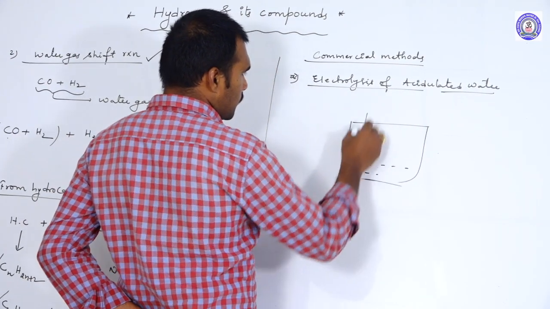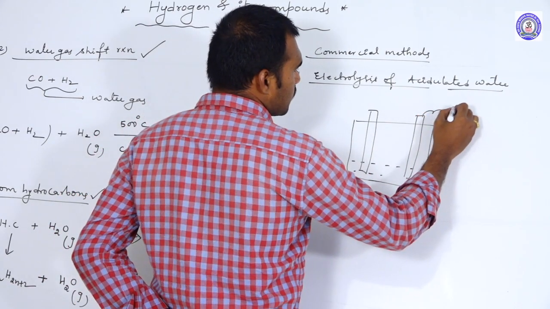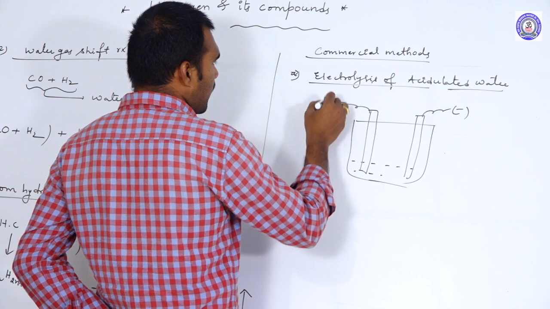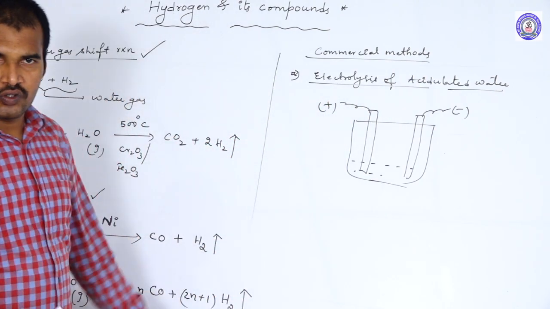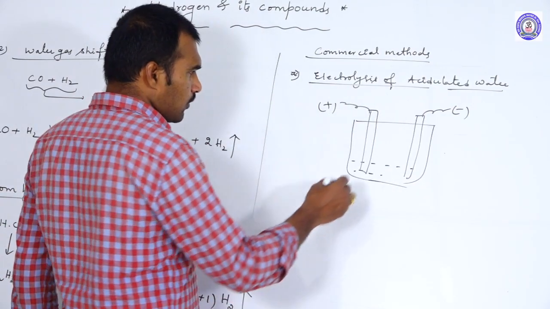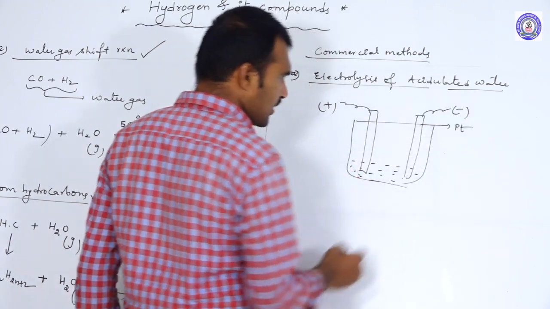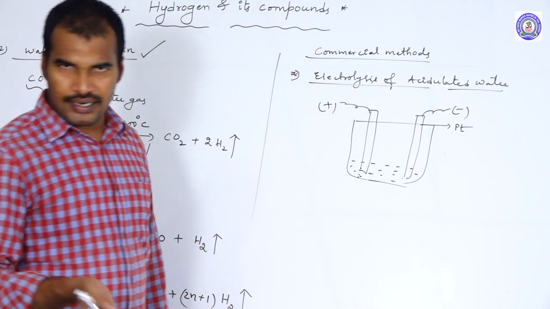Now to this water you take two electrodes, one is anode and another one is cathode. So this is anode and this is cathode. Let us consider these platinum rods act as electrodes here.